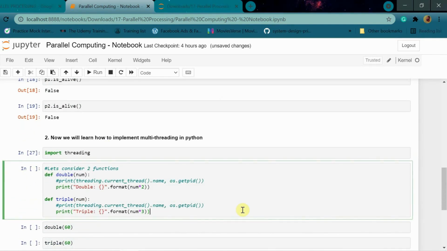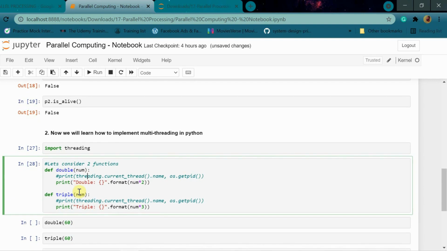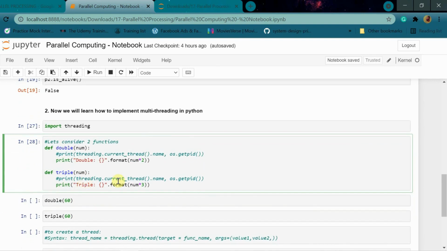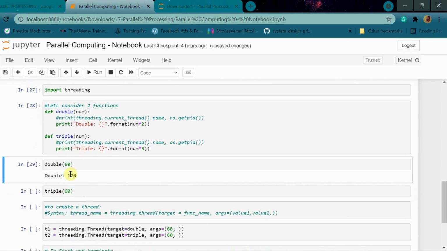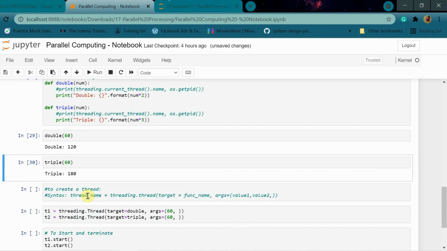So we are again considering the same function: double will print double, and triple will print triple. This threading current thread and os.getpid, I have made you understand. This thing I will make you understand a bit later, so just ignore it. If I just run it, let's say 60, it is showing 62 is a 120, and here triple 63 is a 180, it is printing.